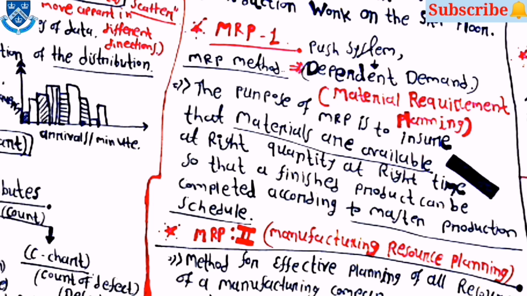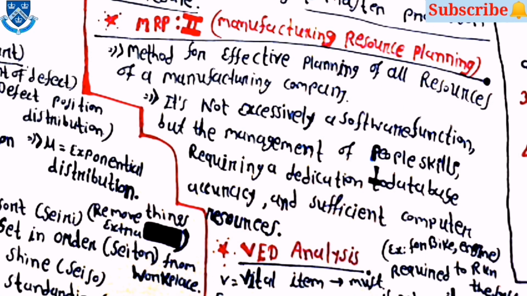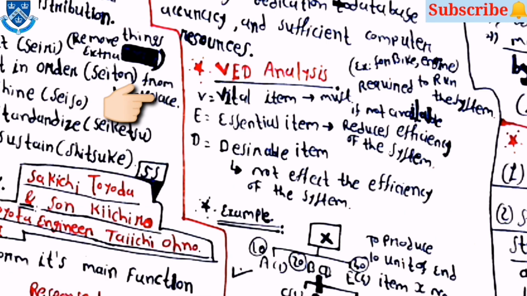The purpose of MRP is to ensure that the materials are available in the right quantity at the right time so that the finished product can be completed according to the master production schedule. And MRP2 is manufacturing resource planning. It is a method for effective planning of all the resources of the manufacturing company, and it's not exclusively a software function but the management of people skills requiring a dedication to database accuracy and sufficient computer resources.